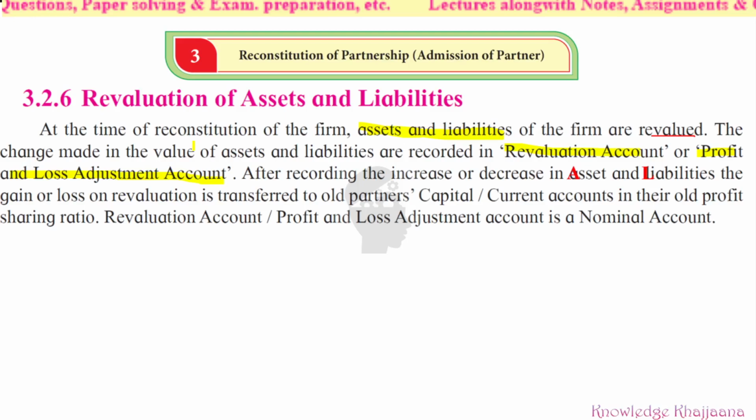After recording the increase or decrease in assets and liabilities, the gain or loss can be determined.